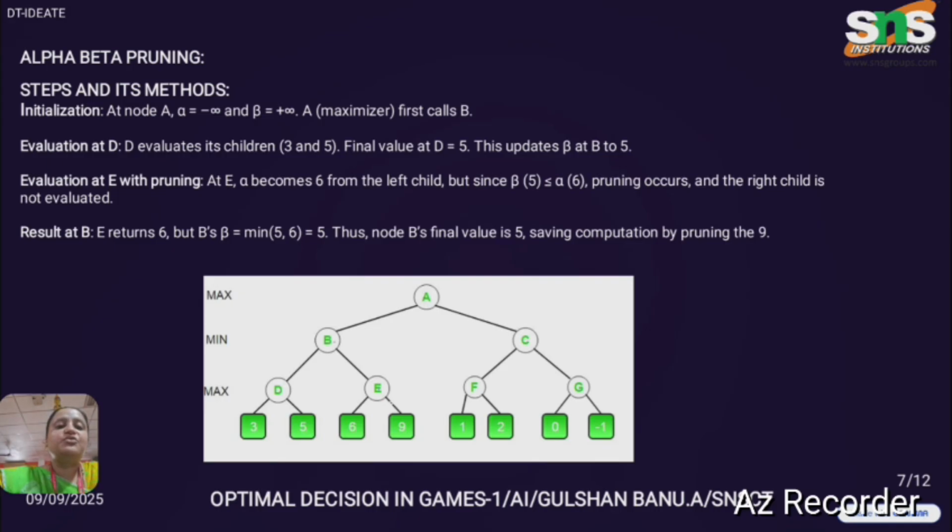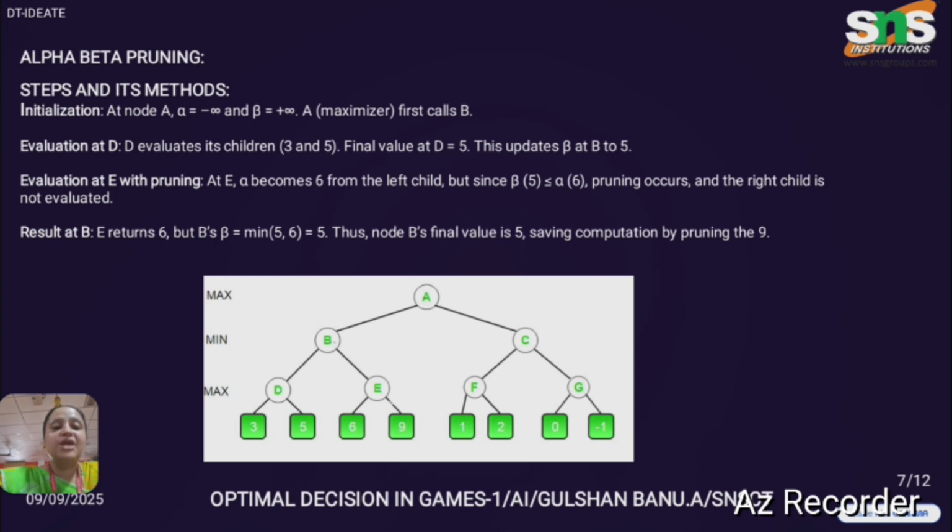Now for node E, you have two terminal nodes, 6 and 9. You have to evaluate the process. Now the value will be 6. But when you go up, the value will be changed. Generally, values from upper nodes to lower nodes will be the same, and you need not change the process.